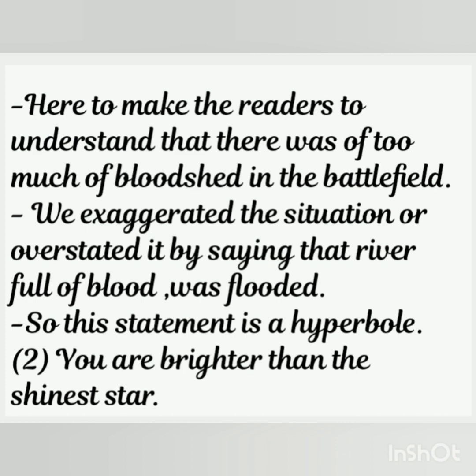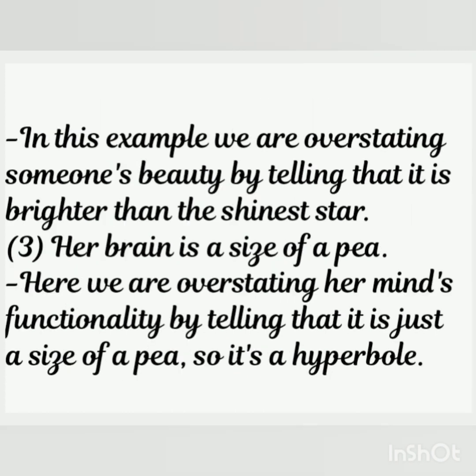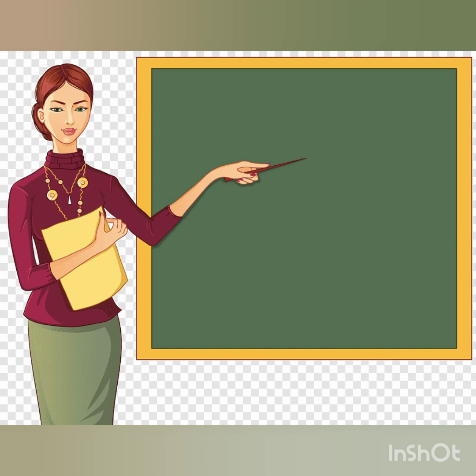You are brighter than the shiniest star. So students, in this example we are overstating someone's beauty by telling that it is brighter than the shiniest star. Let's look into one more example. Her brain is the size of a pea. Here we are overstating her mind's functionality by telling that it is just the size of a pea. So it's a hyperbole. Let's learn the next figure of speech.